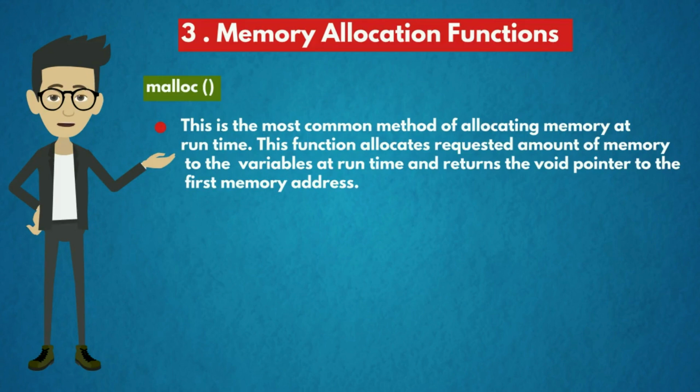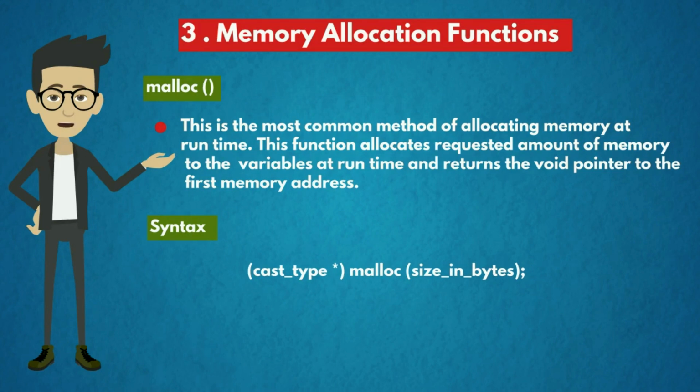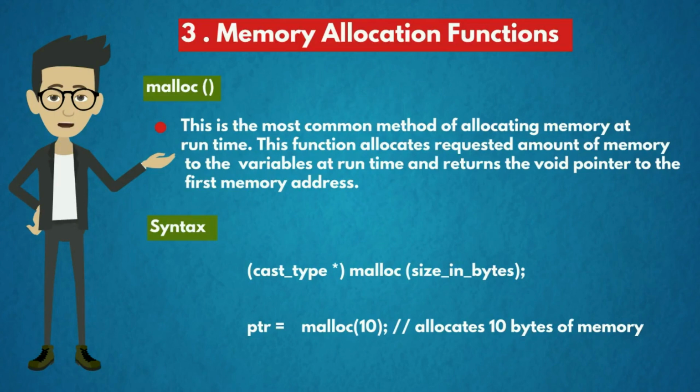This function allocates the requested amount of memory to the variables at runtime and returns a void pointer to the first memory address. The syntax is: cast_pointer_type malloc(size in bytes). Here, ptr is the cast type and malloc is the function name, and size in bytes means the size of ptr is 10 bytes and it allocates 10 bytes of memory.